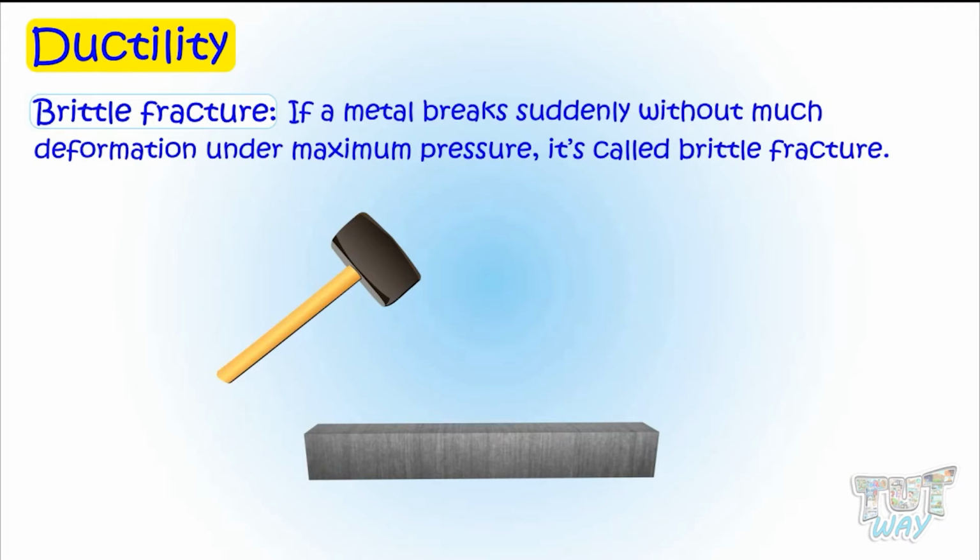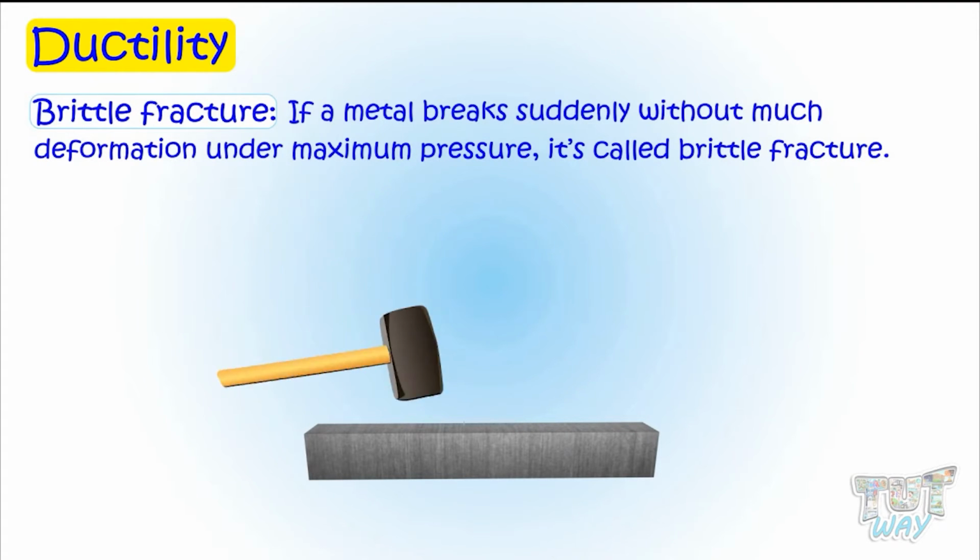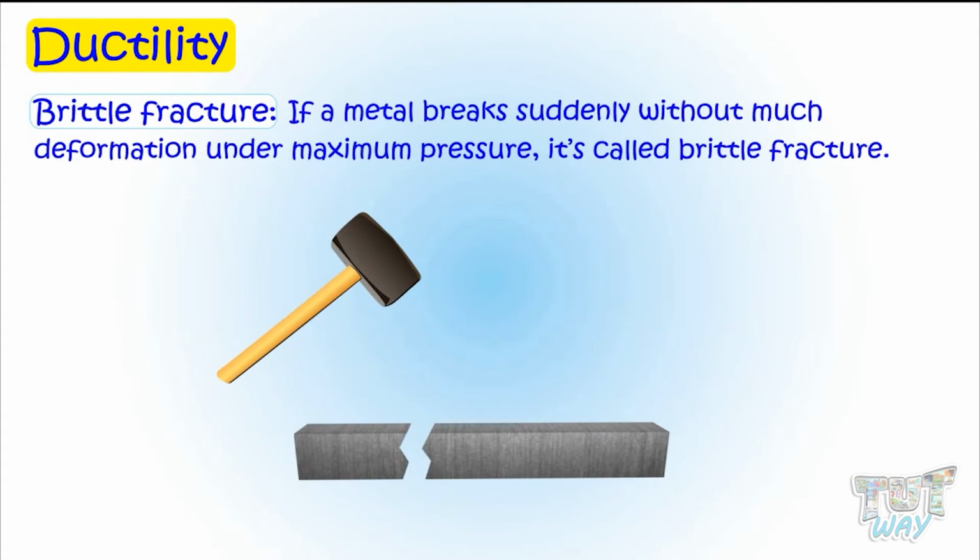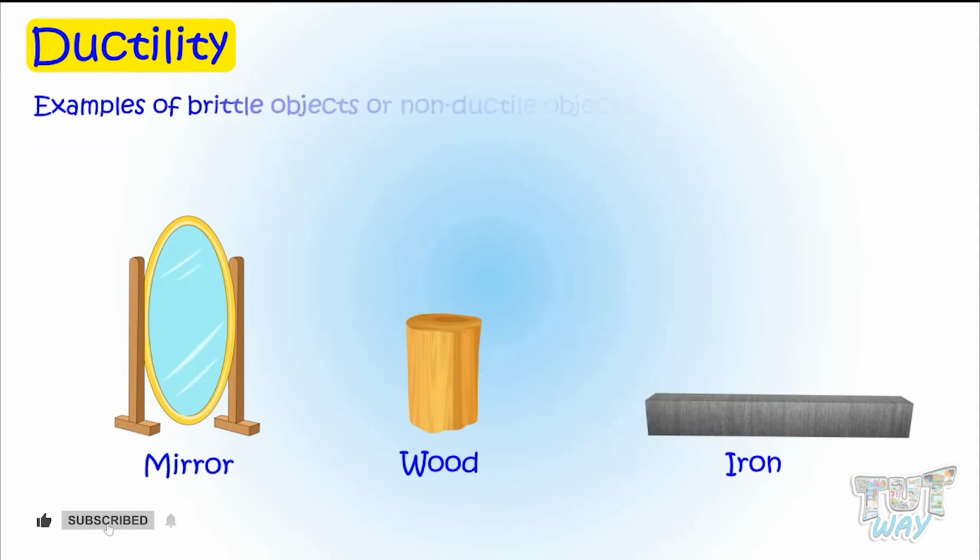When a metal or any matter is put under maximum pressure and it breaks suddenly without much change in shape, it's called brittle fracture. Such a metal is not at all ductile; it is called a brittle metal.